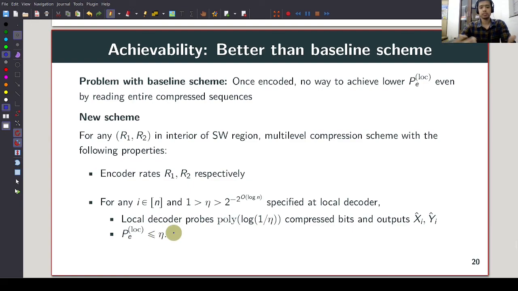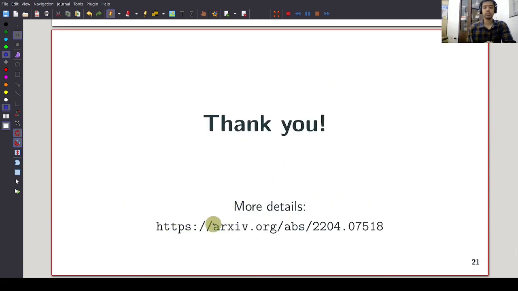So this summarizes the results in our paper. For more details, please go through our conference paper. We also have a longer version on arXiv where we have more general proofs and all the technical details.